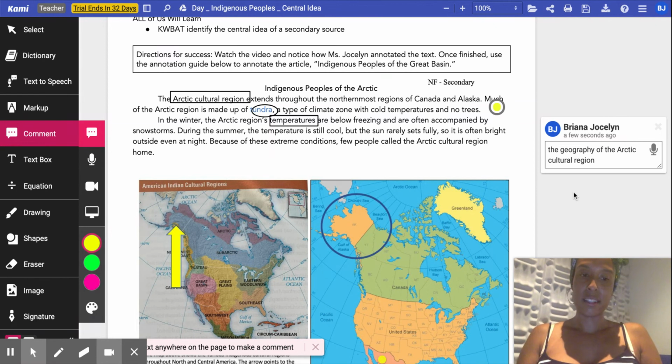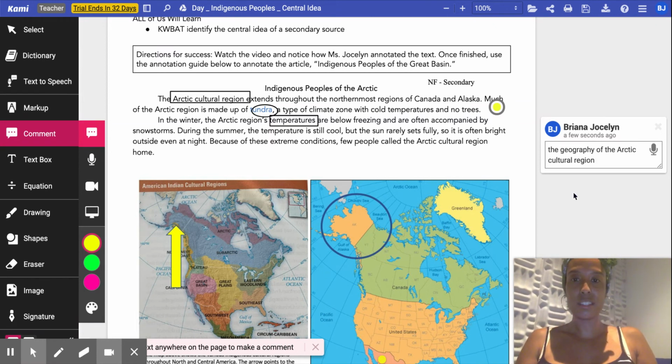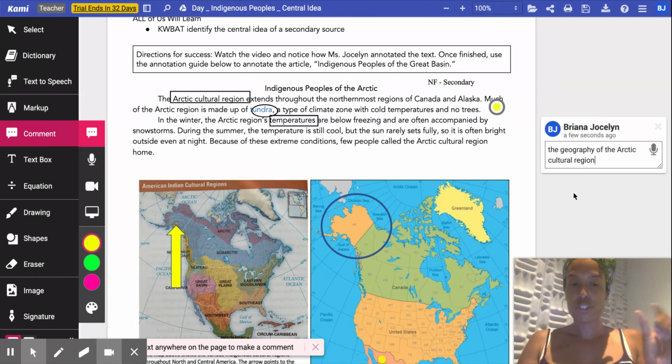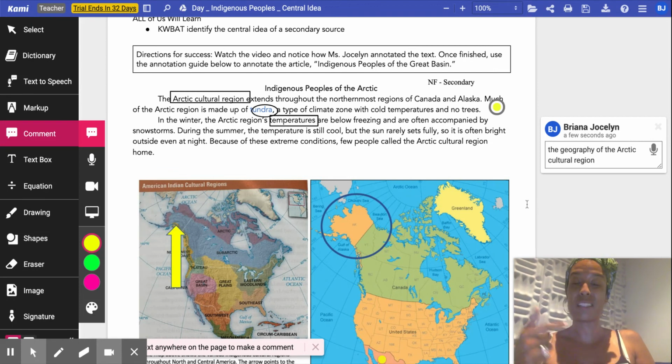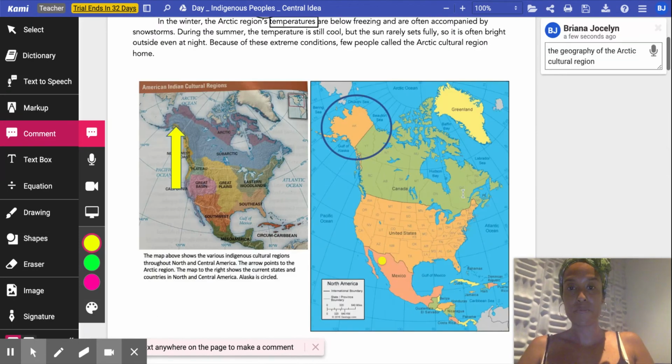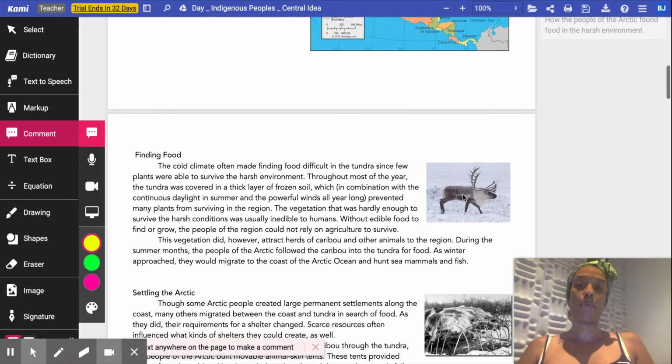Notice that I did not need to write a complete sentence. A gist statement is just a short reminder about what this section is about. Remember, it should be more than just the topic. It should be as specific as possible. Let's try one more before our time runs out today.